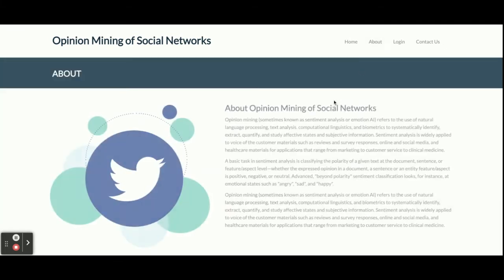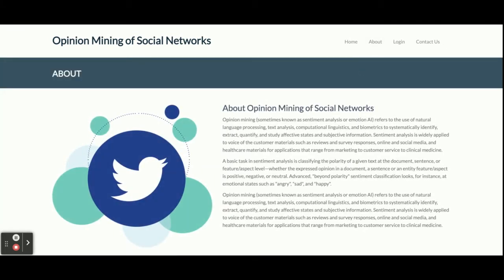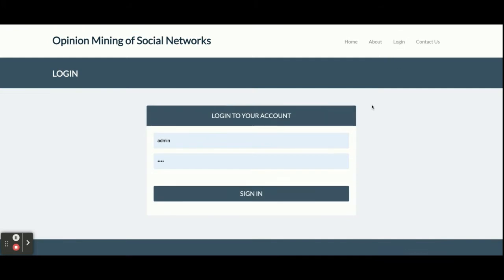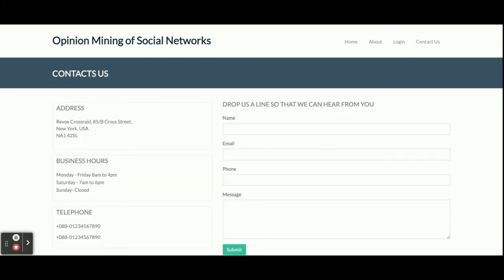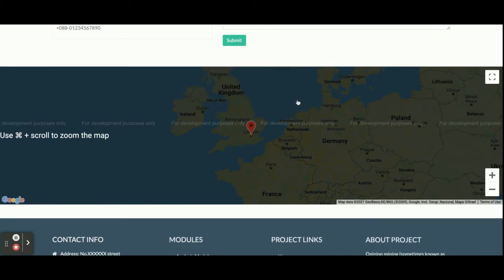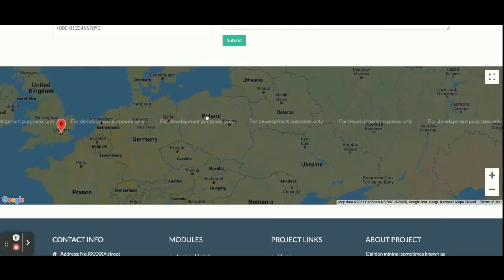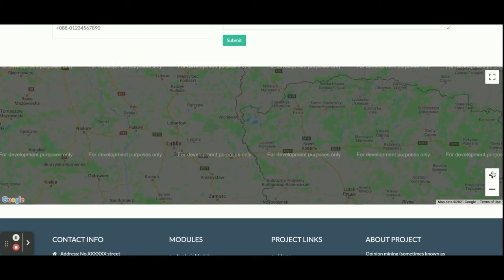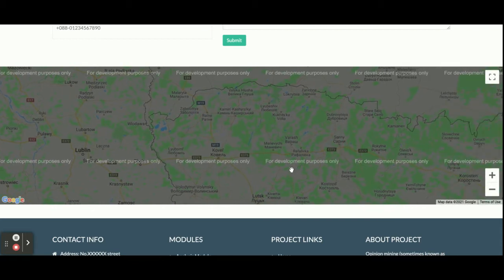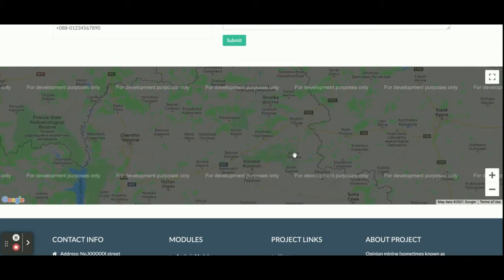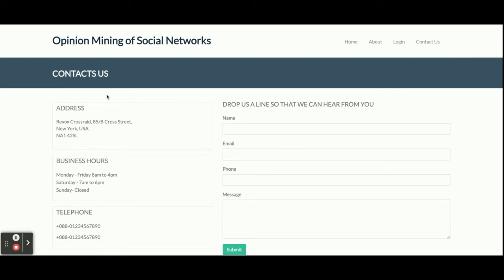If you click on About, it will show you the about of the project, and it's static content, not dynamic. This is a login, and it is only a single user based login, that is, the admin can log in and perform certain operations. This is a contact us page, and it's a static page. I'm not saving the values of this page anywhere in the database, but this is a real-time Google map, and it will work only if you have an internet connection on your laptop. So all of these pages are static.